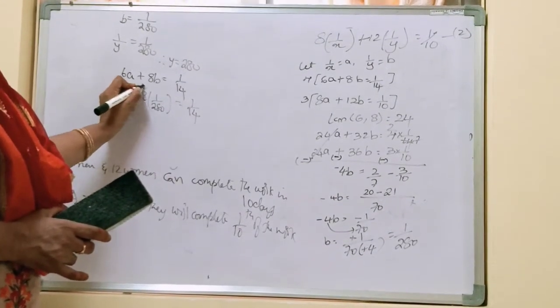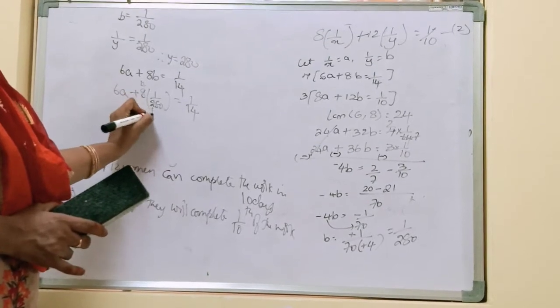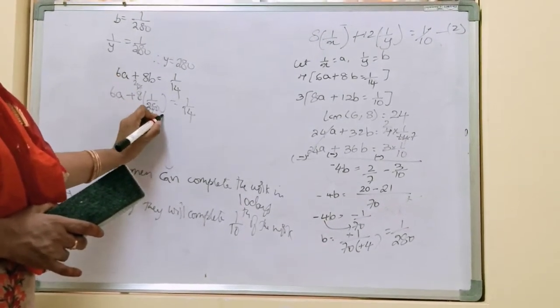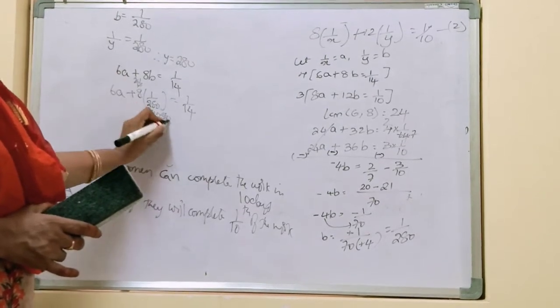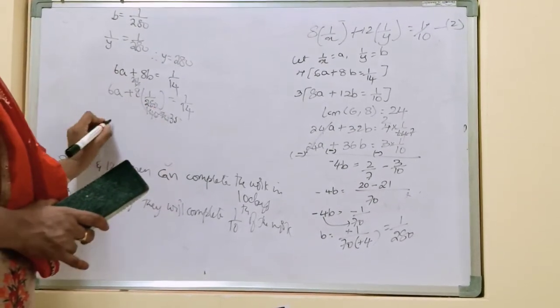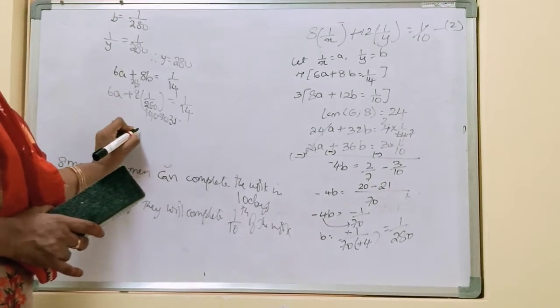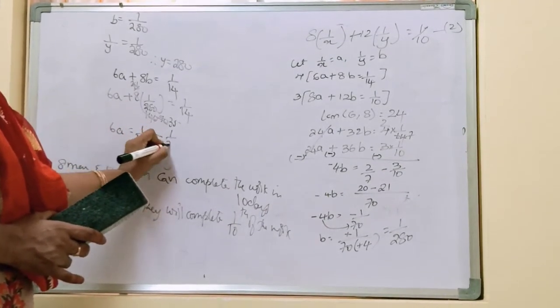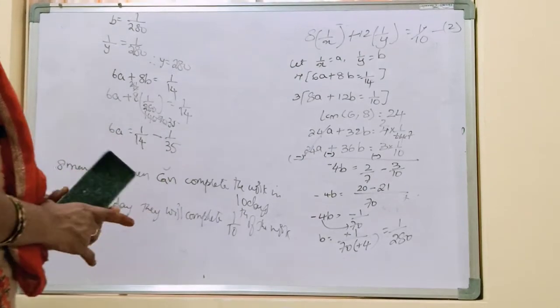2 goes 4 times. 2 goes 140 times. 140 times 2. 2 times 70 times. 70 times 2 ones 2 is 35. So we are left with 6a is equal to 1 by 14 minus 1 by 35.